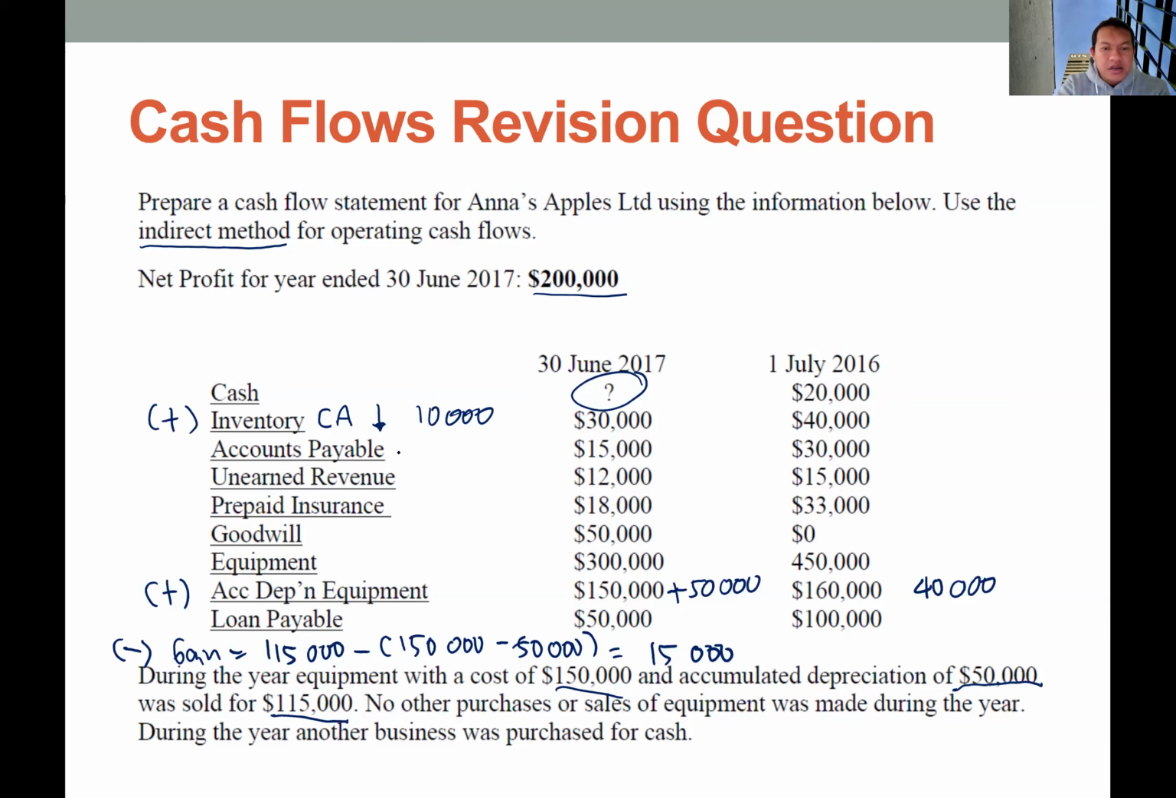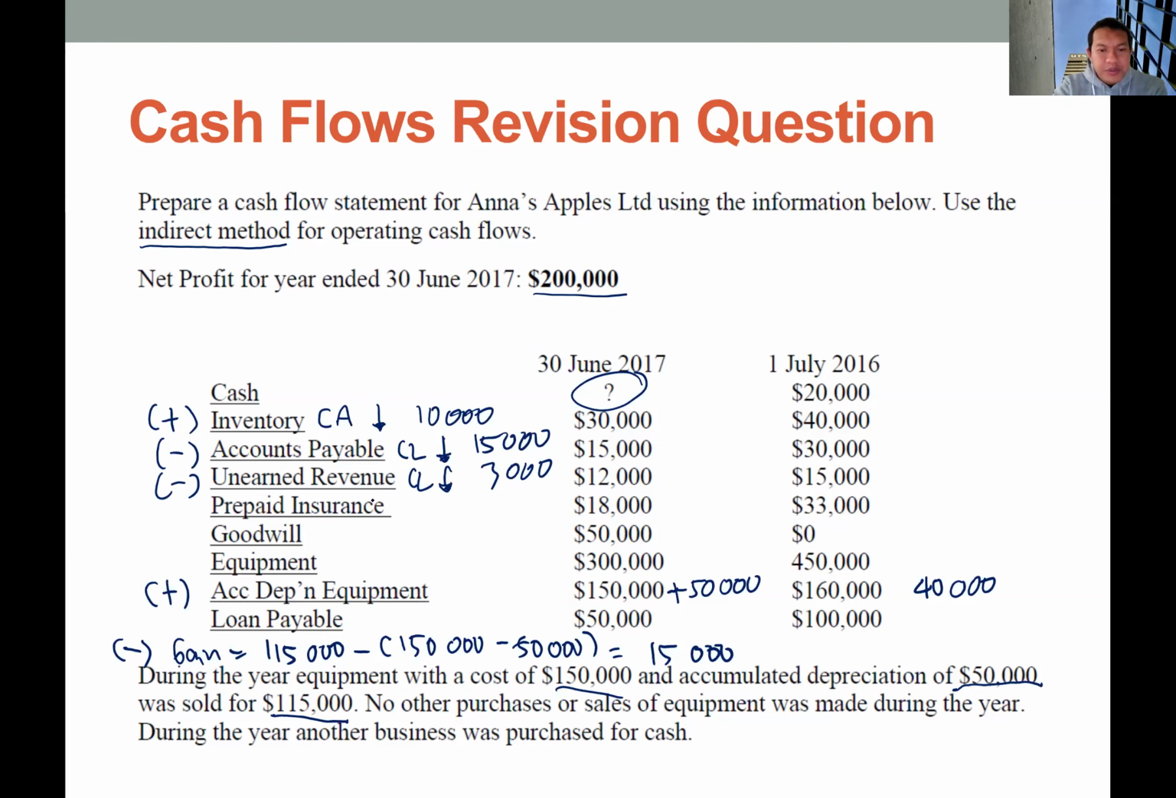Next, account payable, which is current liabilities. You can see that the balance of account payable is declining as well. So we assume the company repaying some of this account payable using their cash. So we should treat this as a deduction of operating cash flow. And unearned revenue is also current liabilities. You can see the balance also declining by 3,000. Okay, so we should treat this as a deduction as well of operating cash flow.